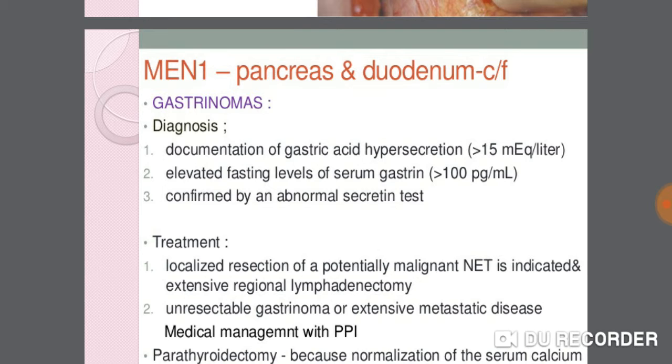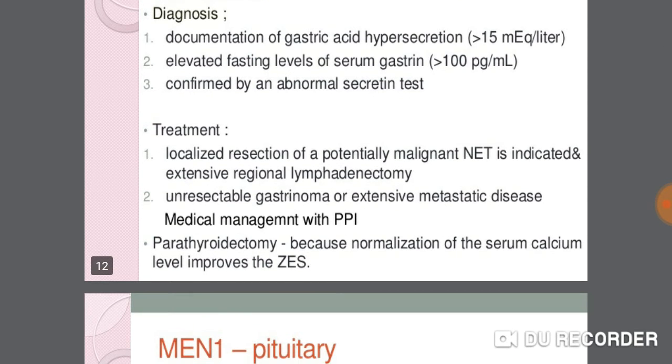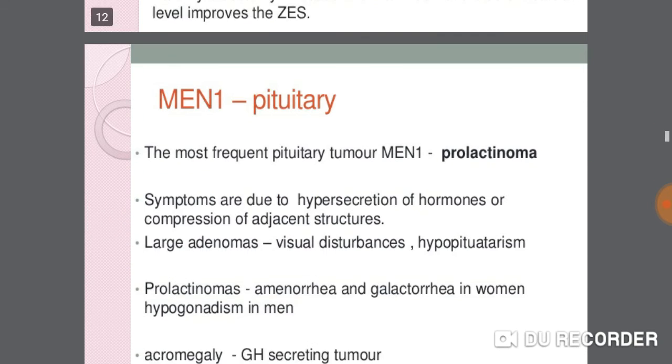Gastrinomas. Diagnosis includes documentation of gastric acid hypersecretion greater than 15 milliequivalent per liter and elevated fasting levels of serum gastrin greater than 100 picogram per ml, confirmed by an abnormal secretin test. Treatment includes localized resection of potentially malignant NET, extensive regional lymphadenectomy. For unresectable gastrinoma or extensive metastatic disease, medical management with PPI. Parathyroidectomy, because normalization of serum calcium improves this.